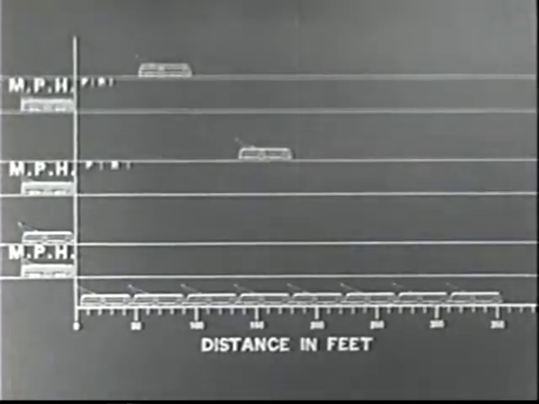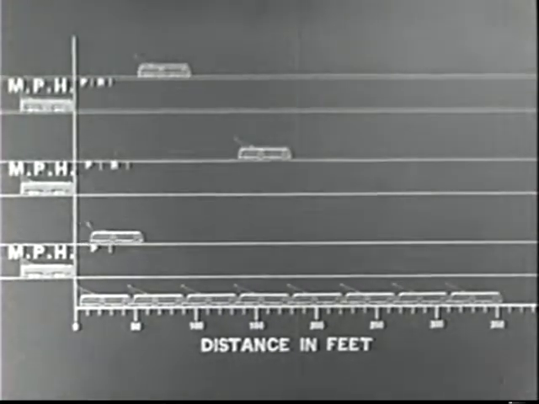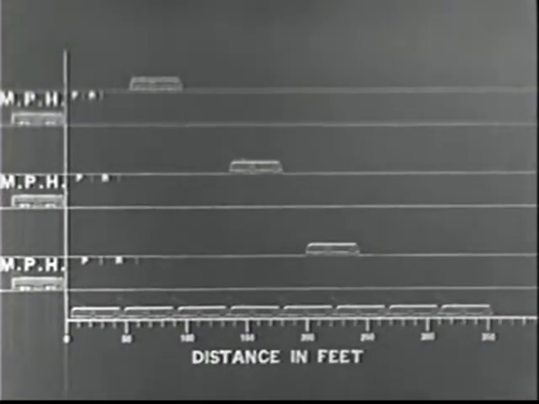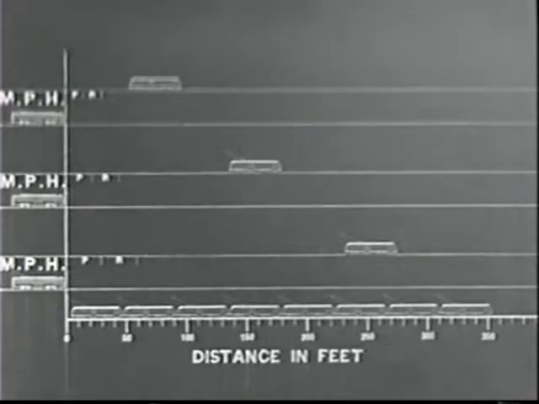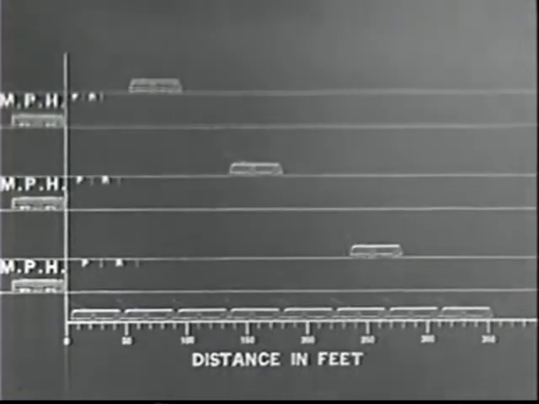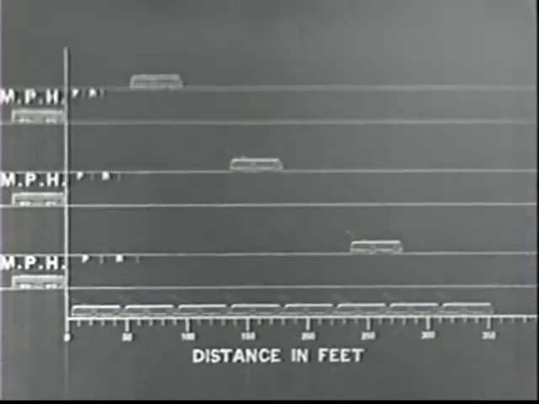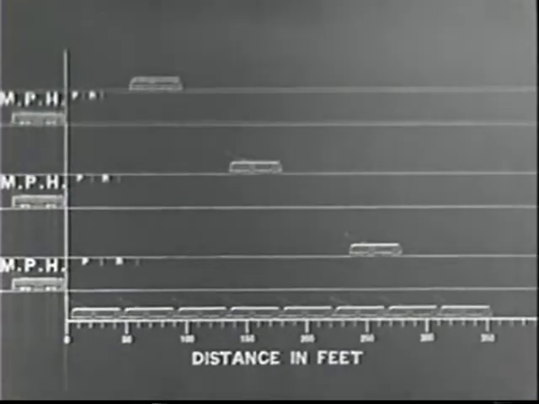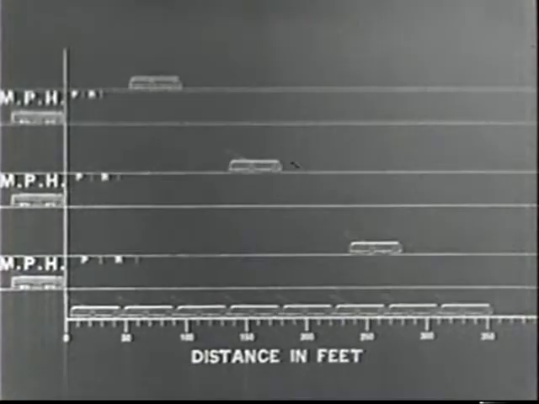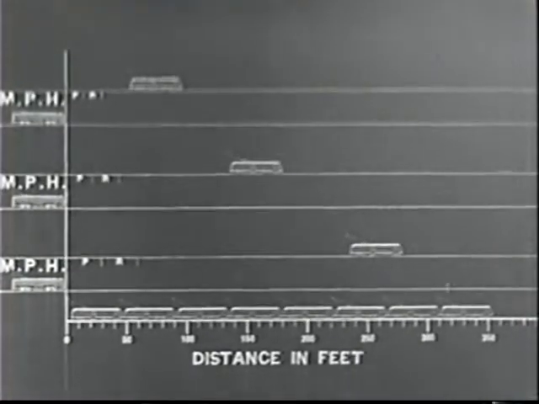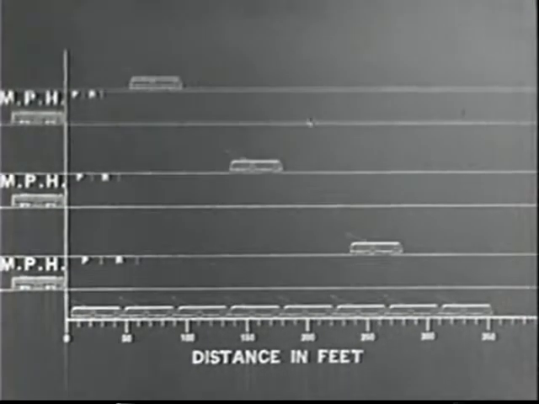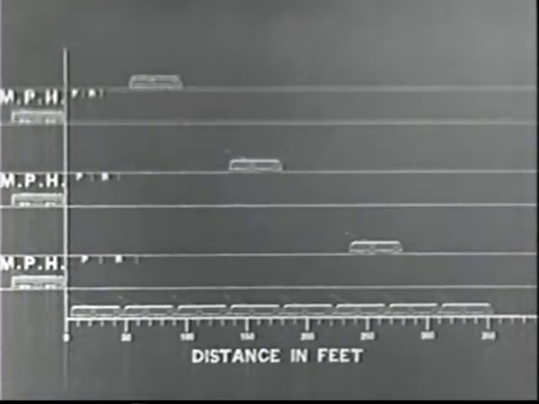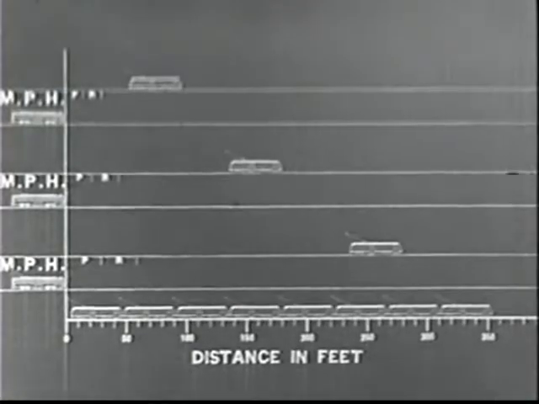40 miles per hour requires 280 feet to stop. This is more than 6 car lengths. These figures for emergency stopping distances include perception and reaction distances and are based on an alert operator, good rail conditions, and level track. Note that the stopping distance at 40 miles per hour is about 4 times greater than at 20 miles per hour. This is a fundamental rule. If you double speed, your stopping distance increases to 4 times the original distance.